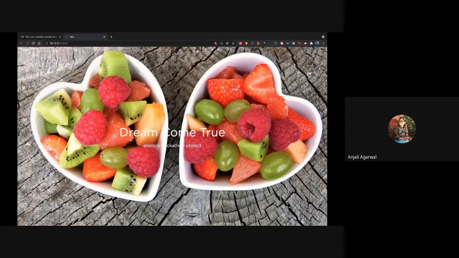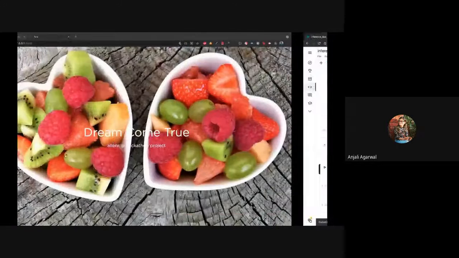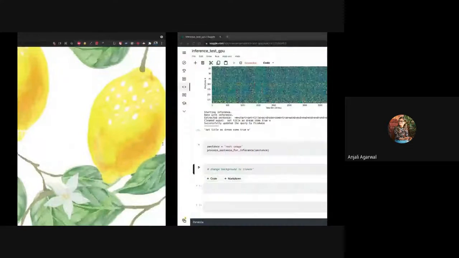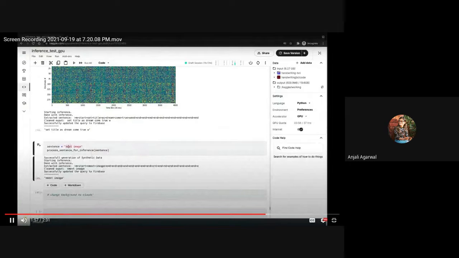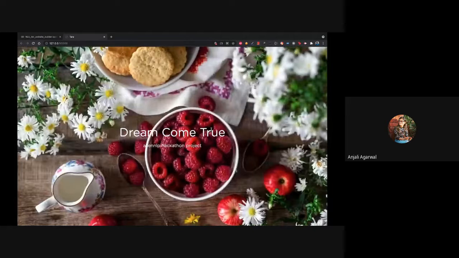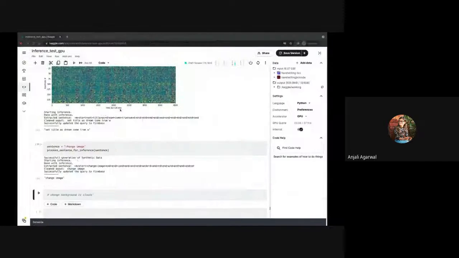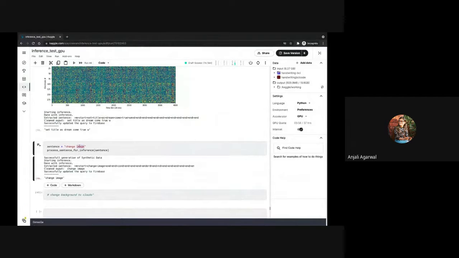Say suppose user don't like this background, they wanted to change to different fruits, and then they can just say maybe something like next image. If not this, maybe different one, change image. Yeah, we can see the backgrounds are getting changed continuously. So let's try something different. Maybe something like